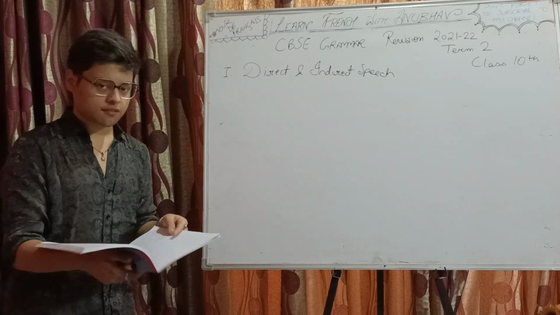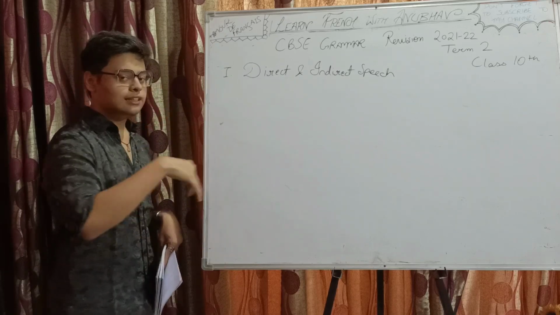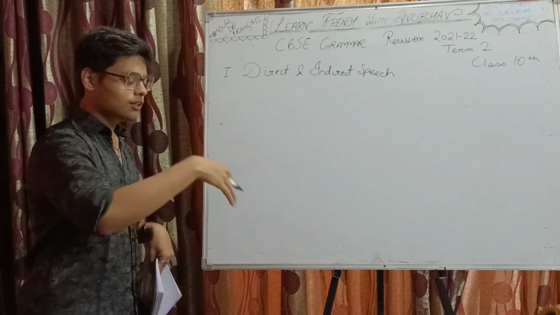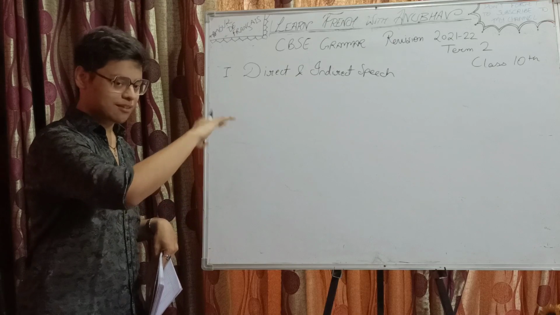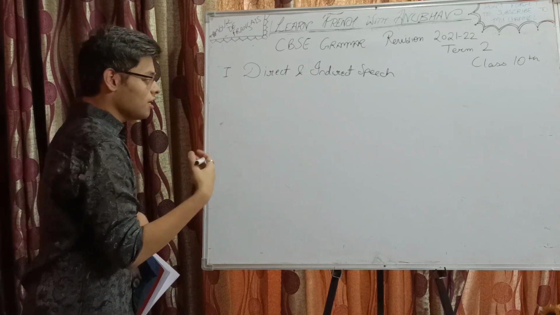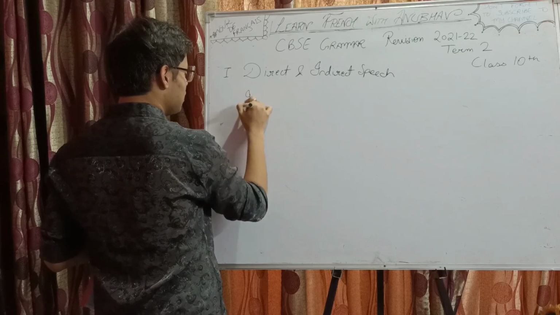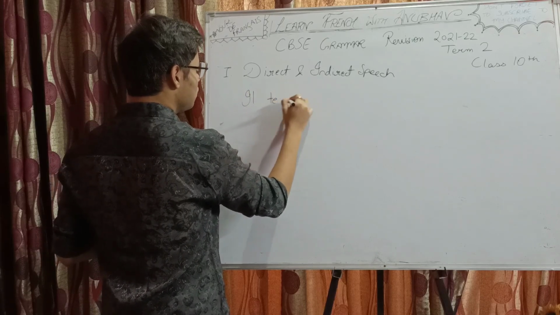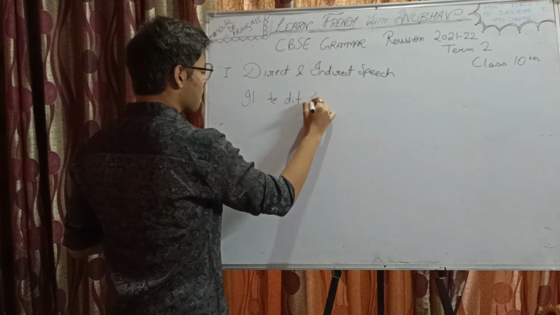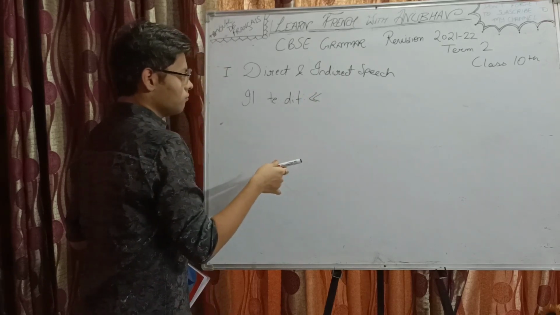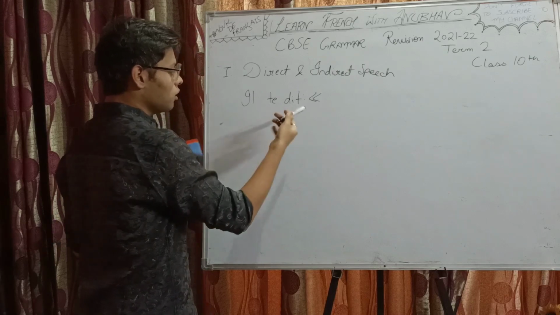First one, the declarative phrase. A person is declaring something and some other person is telling another person what that person declared. A normal declarative statement. Suppose I am saying: il te dit. That's how you write direct speech. Sometimes a colon is put, sometimes not.